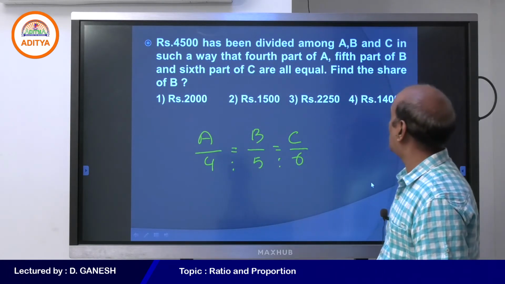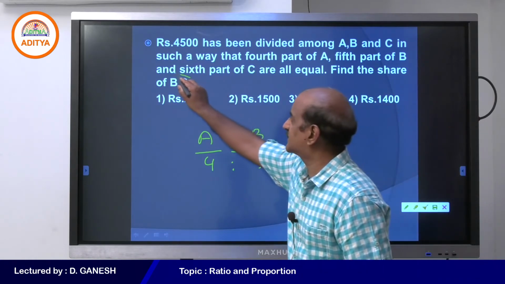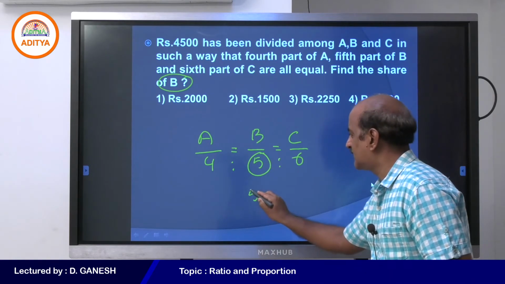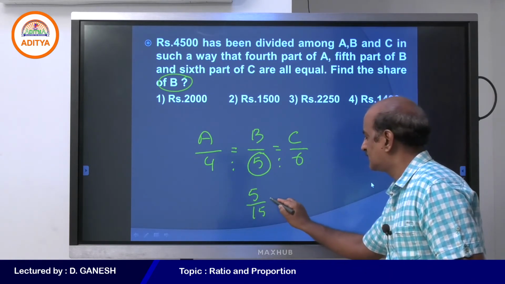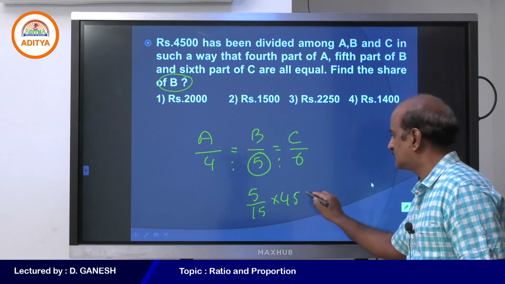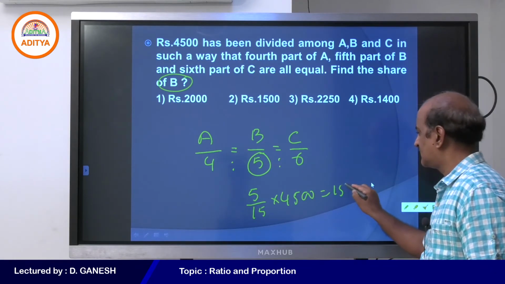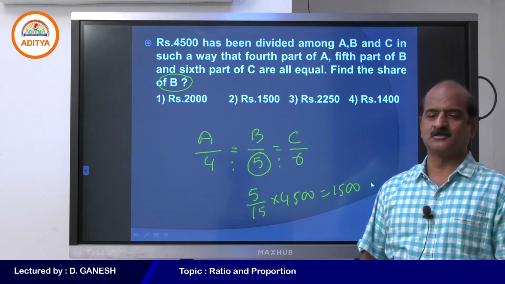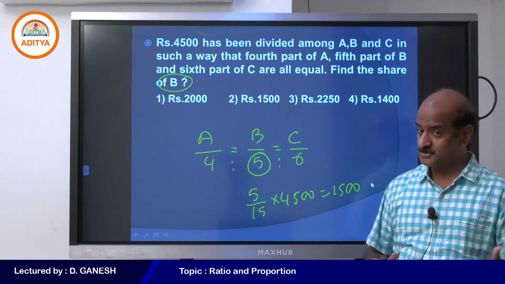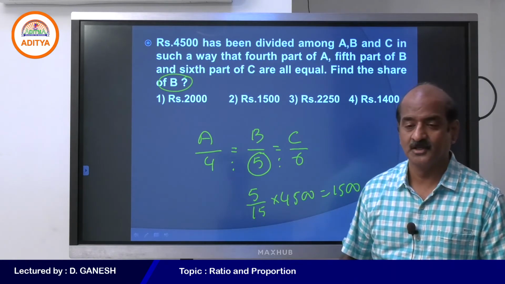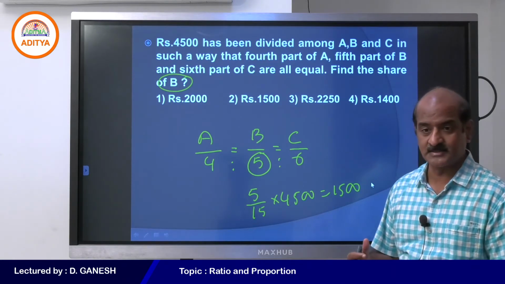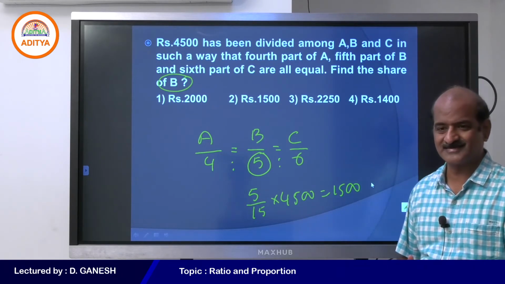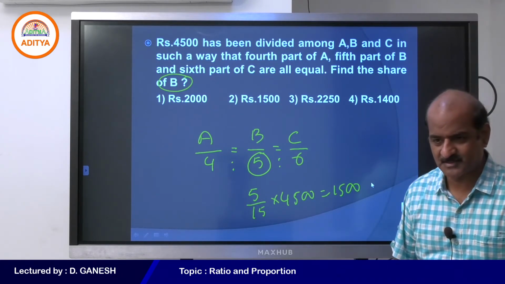The question is how much B gets, what is the share of B? B must be getting 5 parts, 5 out of 15 into 4,500. Therefore, your answer is 1,500. So this is all about ratio and proportion. Students, this is only the beginning. You can't expect the questions to be this easy. Slowly, when we go ahead, you will find a lot of difference, but this is to start with.